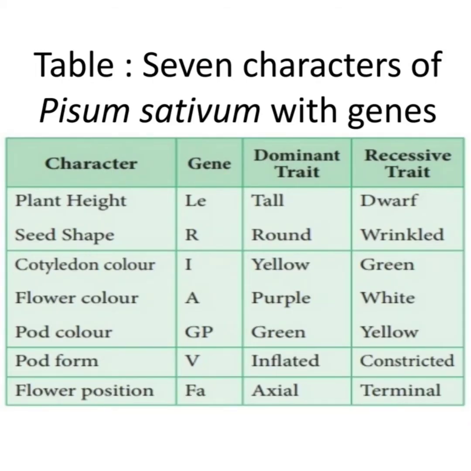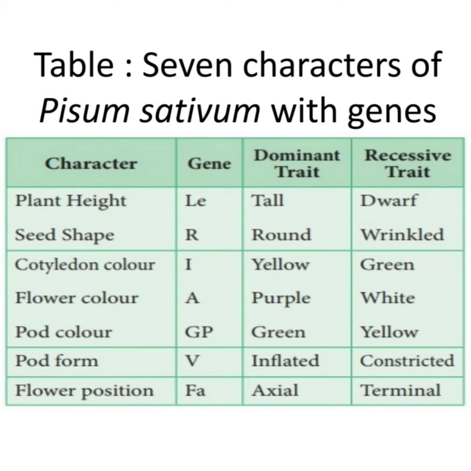So the seven characters of Pisum sativum have their genes in the chromosomes. For example, for plant height, the gene is capital L and small e, and the dominant trait is tall and the recessive trait is dwarf. In seed shape, the gene is represented as capital R. The dominant trait is round and the recessive trait is wrinkled. In the cotyledon color, the gene is taken as I. The dominant trait is yellow and the recessive trait is green. In the flower color, the gene is capital A. The dominant trait is purple and the recessive trait is white.